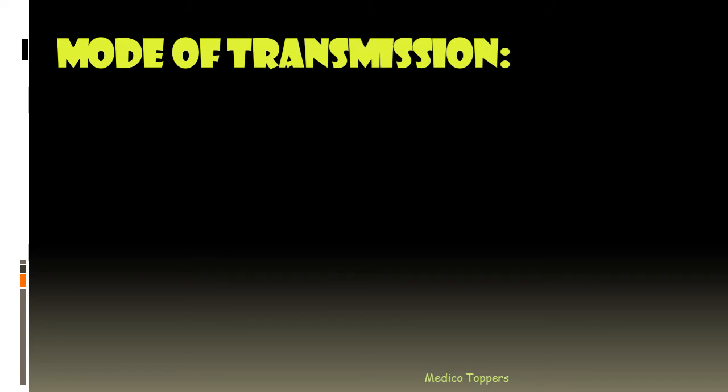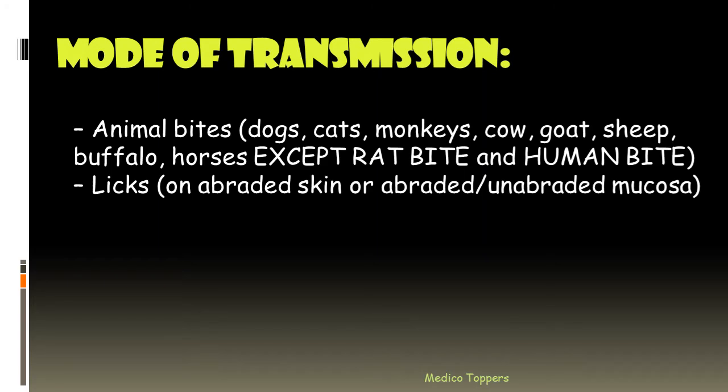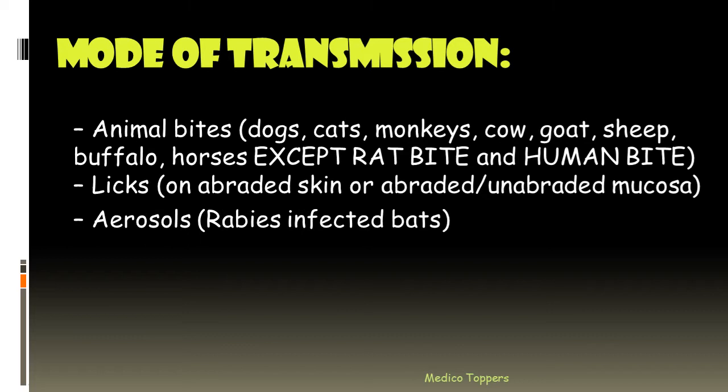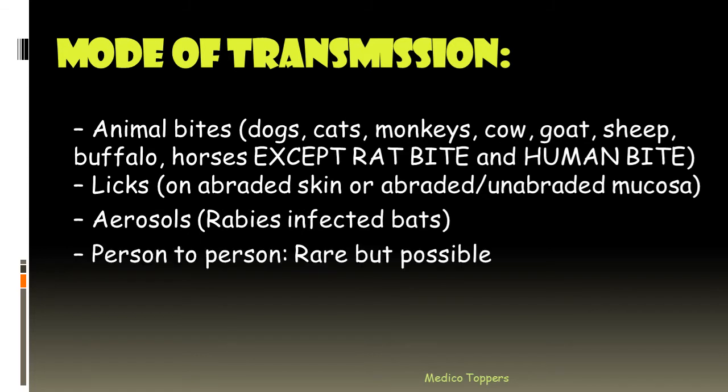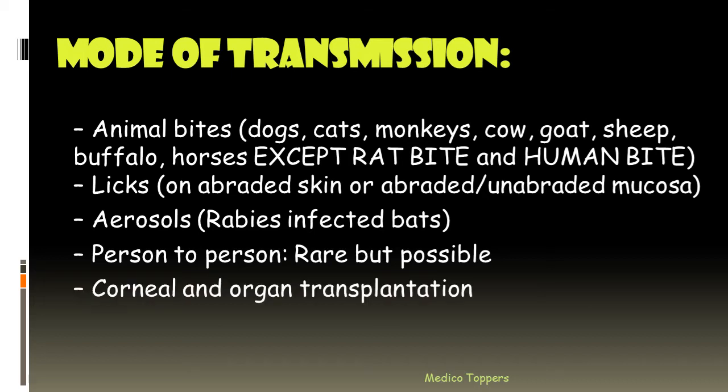So now regarding mode of transmission, the first thing which will come to our mind is bite of a rabid dog. So let's see what are all the other modes of transmission other than rabid dog. Other than rabid dog, we can see other animal bites like cats, monkeys, cow, goat, sheep, buffalo and horses, except rat bite and human bite. And other licking in case of abraded skin or abraded or unabraded mucosa, then through aerosols, then person to person, even though it is rare, there is some possibility. Then corneal and organ transplantation also leads to the transmission of the rabies virus.